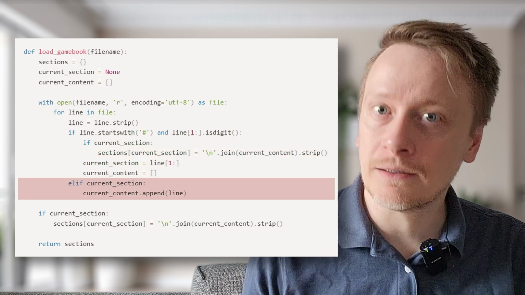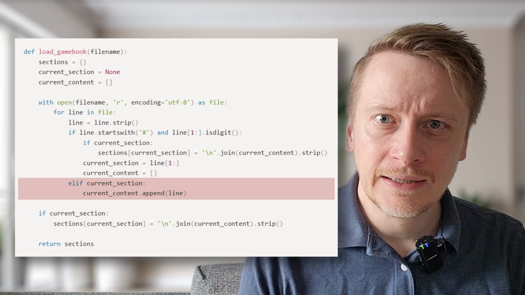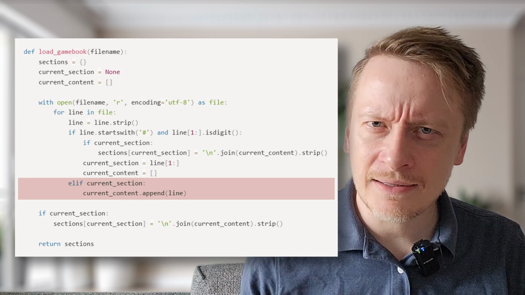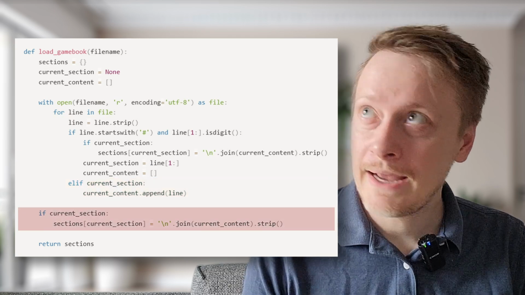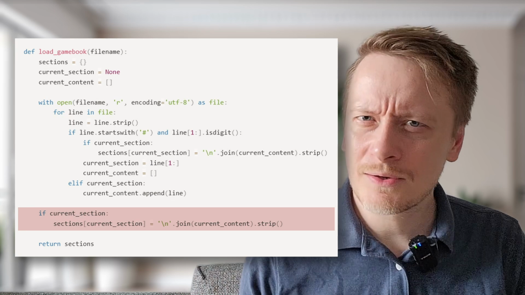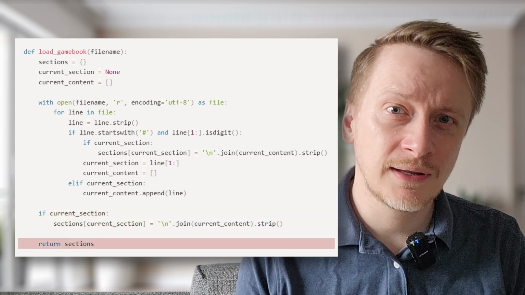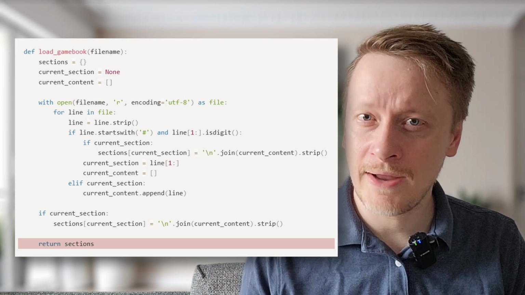If the line isn't a section header, it just gets added to the current section's content. That means you can write as much story as you want, multiple lines, dialogue, descriptions. It all gets bundled together and saved neatly. At the very end, just to be safe, the function saves the last section too, so nothing gets left behind. Finally, it returns the sections dictionary, a fully organized version of your gamebook, ready for the engine to use.